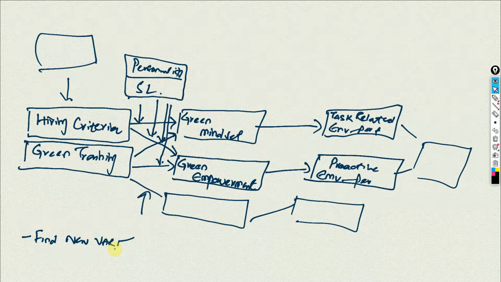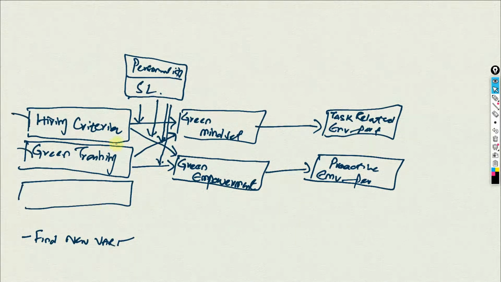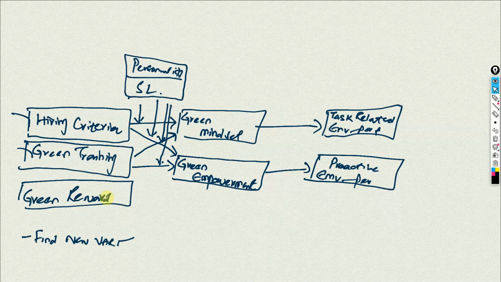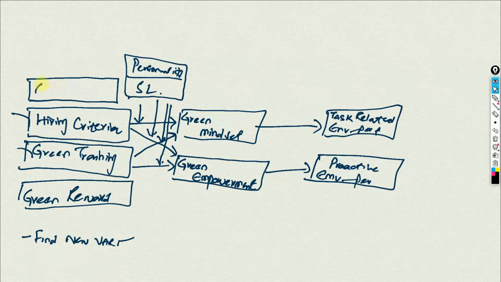Let's say, now in this model we have only taken 2 HR practices. Now there could be green reward. This is another HR practice. And for this, I do not need to go into papers. I already know reward is a practice, so I can add it, or I can add another one. Let's say green performance.